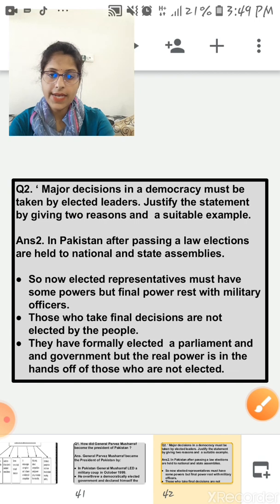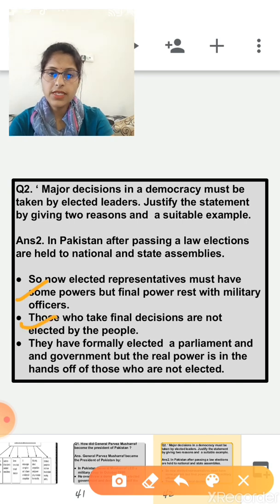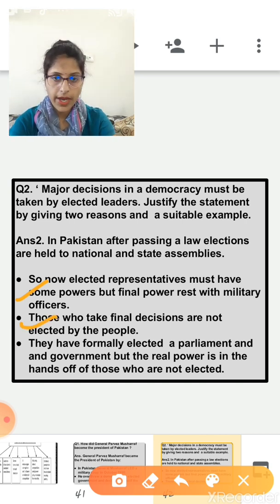Elected representatives must have some powers, but the final power rests with military officers and General Pervez Musharraf himself. Those who take final decisions are not elected by the people, right? So they have formally elected a parliament and the government, but the real power is in the hands of those who were not elected. Clear?